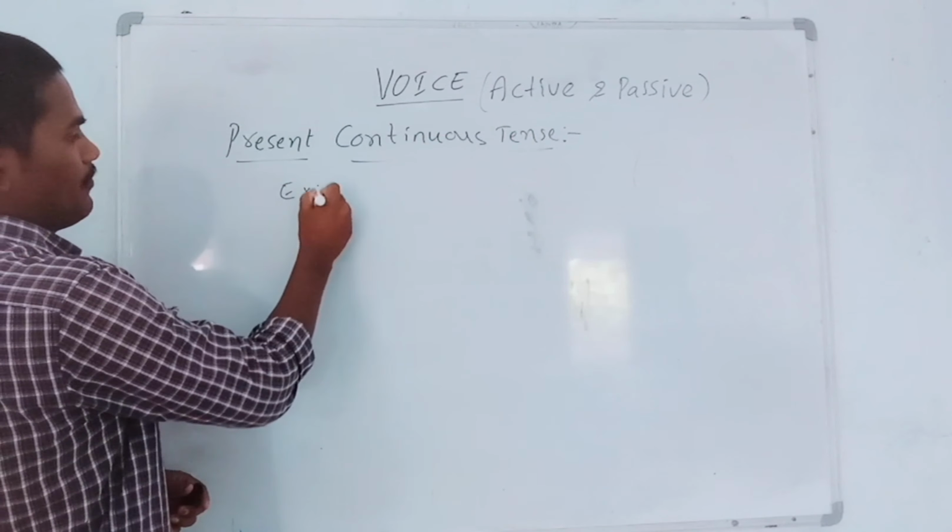Now present perfect tense. Okay. First example. I have completed that work. So it is active sentence. I have completed that work. So how can we change this into passive voice? First we have to write that work. What is that? That work.